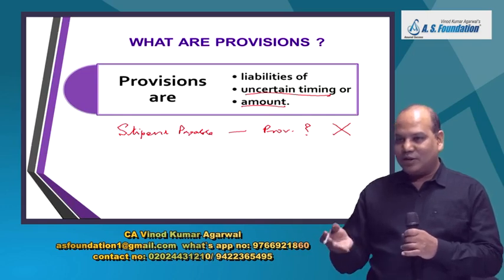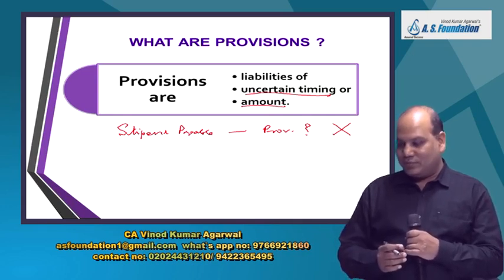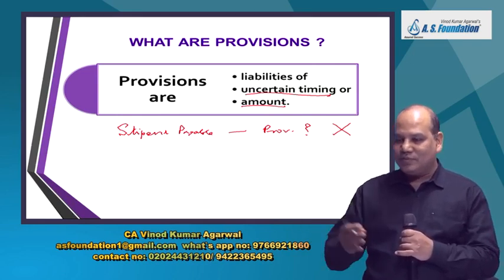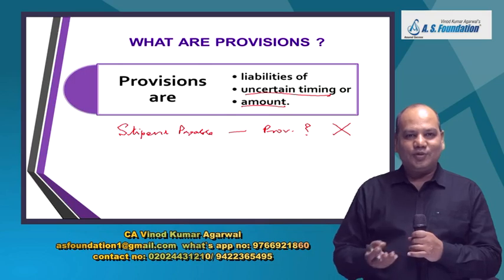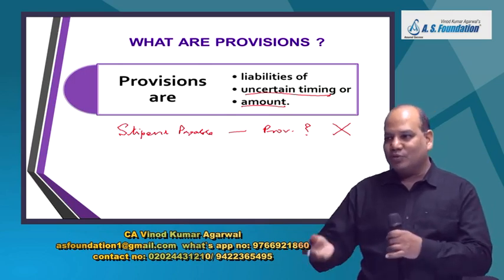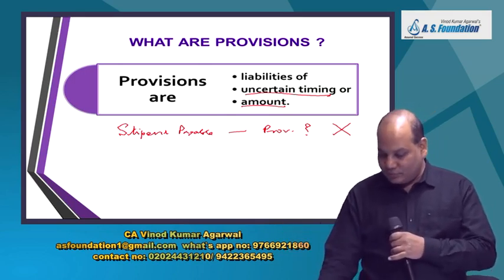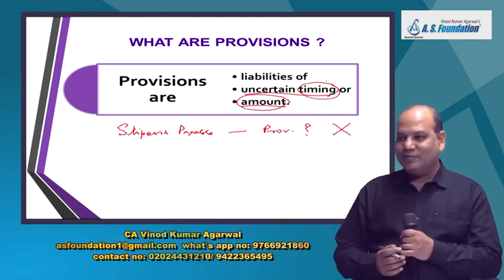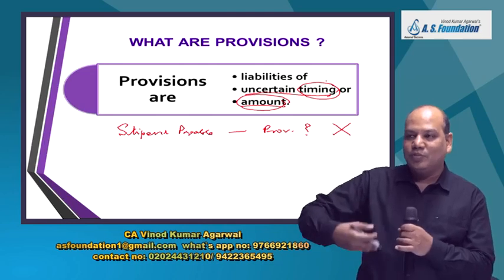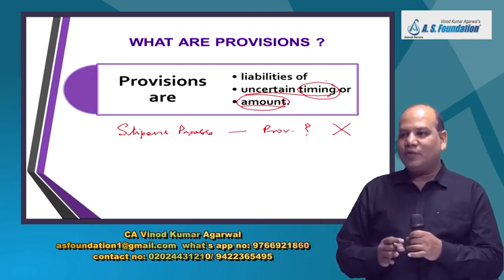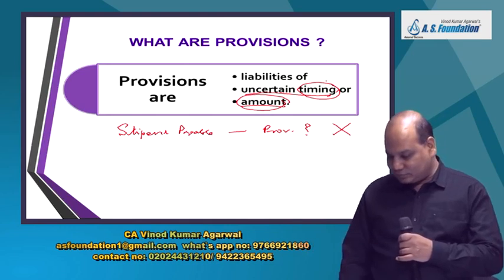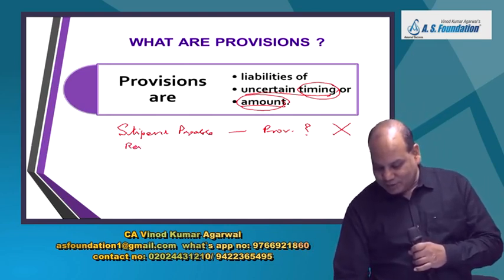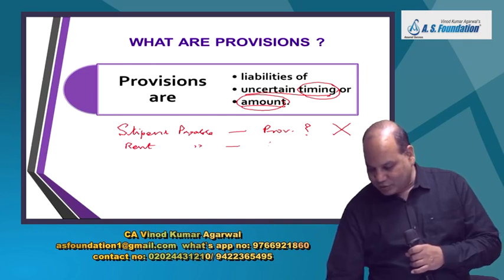Every month end you will get 3,000 rupees, 4,000 rupees, 5,000 rupees. According to your form, sometimes 1,000, 2,000, 3,000 also. So the amount is certain, the timing is certain, that this is the date when you have to be paid. It is a different matter, they may not pay. Okay, rent payable to landlord. Is it a provision?